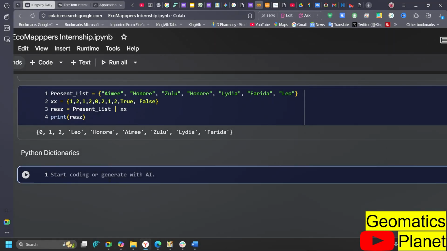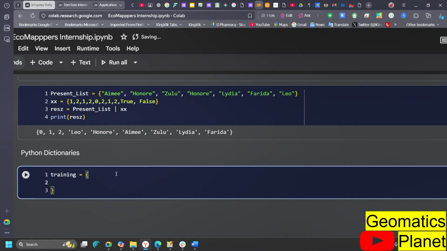What I'm just going to say is that I want to put a dictionary of people. So let me just say training, for example. And this is what I mean by dictionary. For example, I want to define your gender. Let me just use that as an example. And let me use Leoncy as the dictionary I want to form. So if I want to use Leoncy, I will start with this. Remember I said dictionary will use a curly bracket.